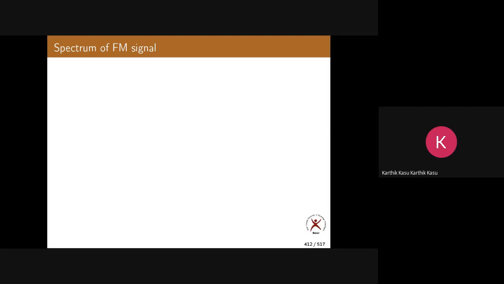Please remember this. We have drawn the spectrum for any kind of message signal in the case of AM, DSBSC, SSB, and VSB. But here it is very difficult to draw the spectrum of any arbitrary message signal. So in this course, we only draw the spectrum of an FM signal for a sinusoidal message signal only.